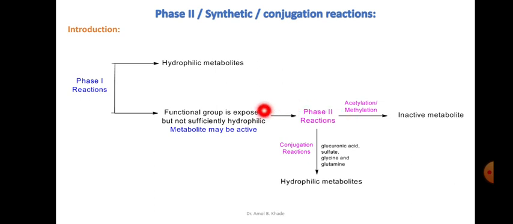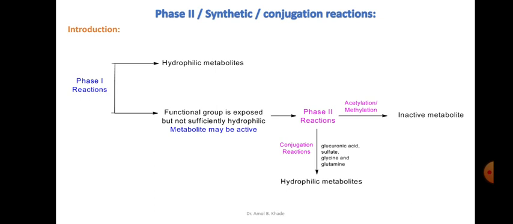Sometimes the metabolites formed are relatively hydrophilic, but they are active. So these active metabolites should be converted to their inactive metabolites, so that their therapeutic action will be minimized or nullified, and then they can be eliminated from the body. This is usually done in phase 2 by acetylation or methylation reaction. So phase 2 reactions have two roles.